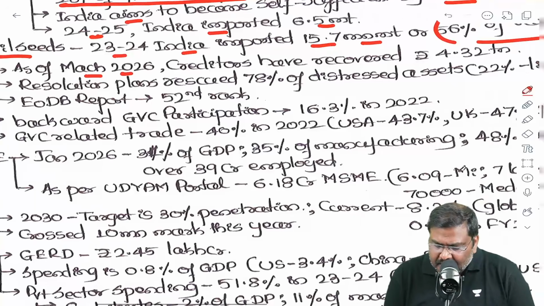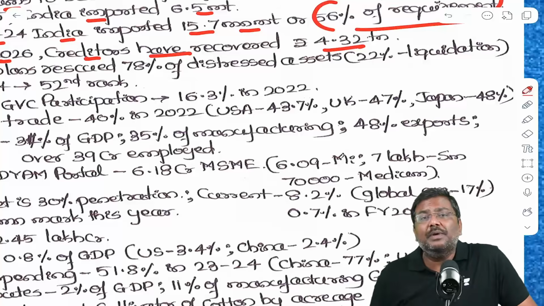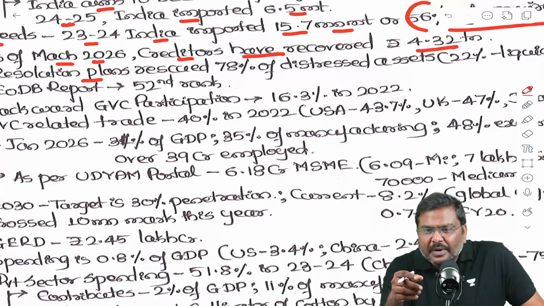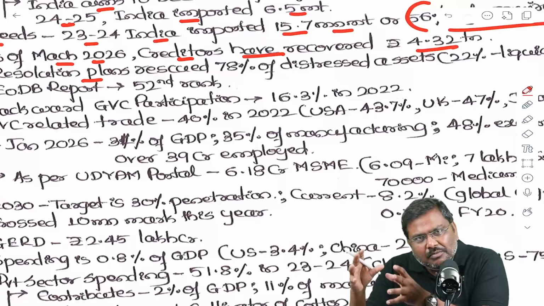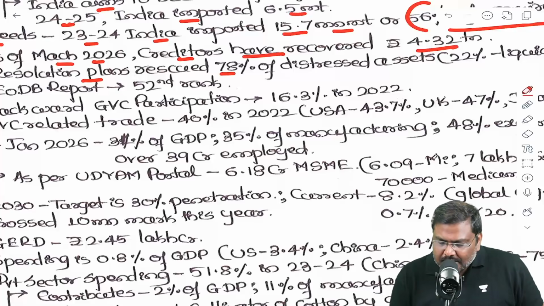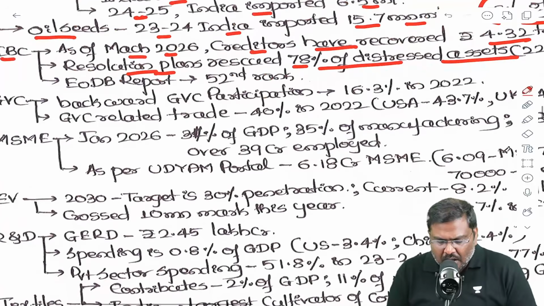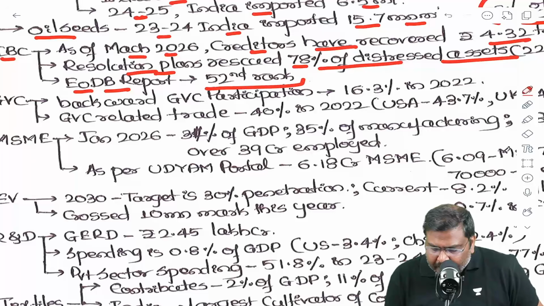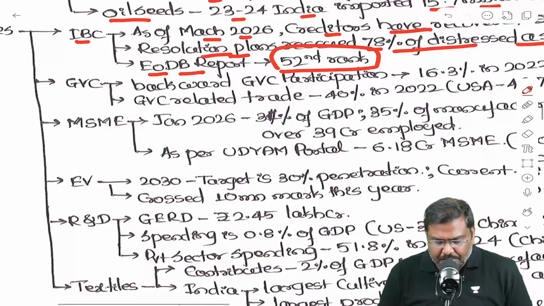As of March 2026, the creditors have been able to recover more than 4.3 lakh crore rupees under the Insolvency and Bankruptcy Code. And when you look at how many of these applications filed at IBC have gone through resolution, and how many through liquidation, this is the data: in 78% of the distressed assets there has been a resolution, which obviously means 22% have undergone liquidation. According to the Ease of Doing Business report, which was published earlier by the World Bank, India was ranked 52nd. One of the reasons quoted was the Insolvency and Bankruptcy Code.